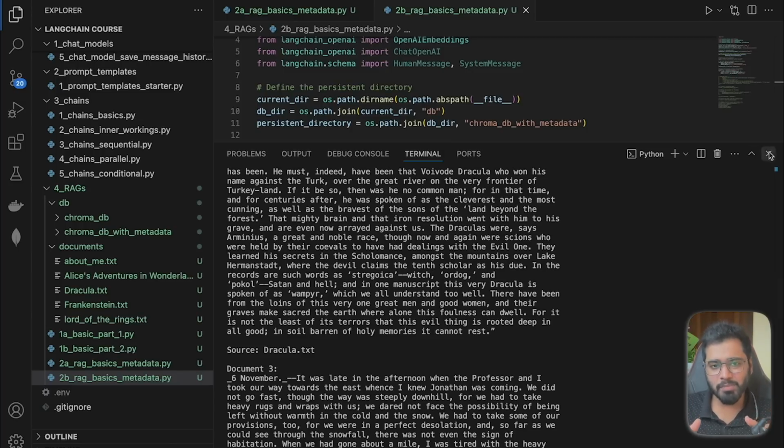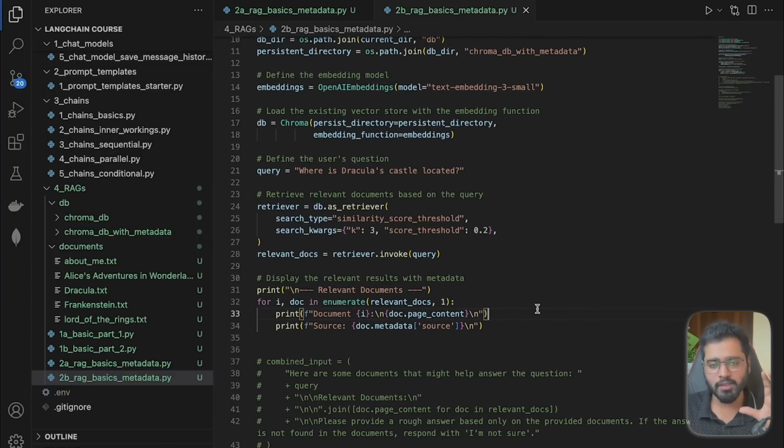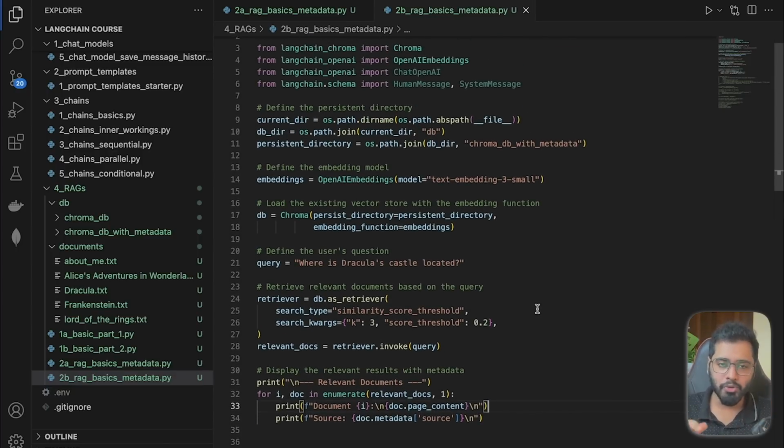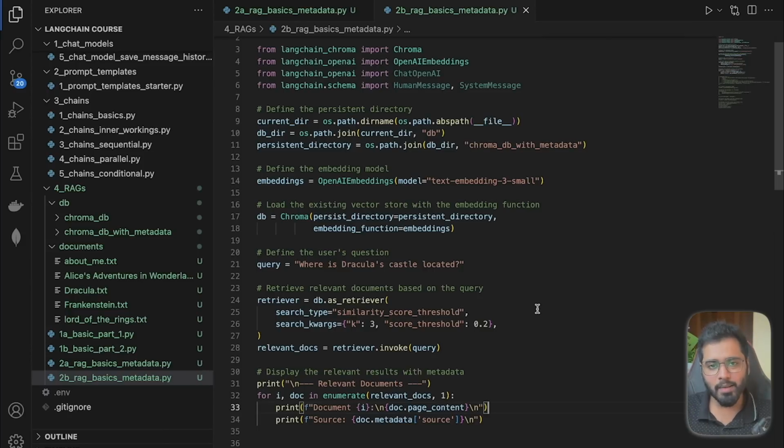So the next step is basically to send all these retrieved chunks along with the user's question to the LLM, so that the LLM can actually look at the chunks that might potentially have the answer to that particular question, and it is going to give us the answer, which is going to be, in this case, Transylvania. So we will see how we can do that in the next section.